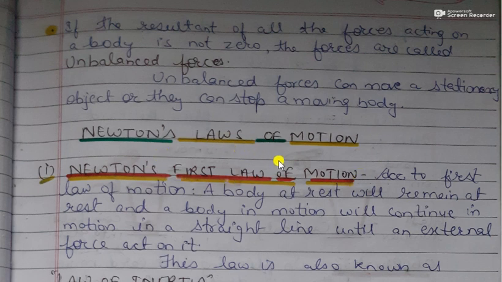Now we will study Newton's first law of motion. Newton gave three laws of motion. The first law of motion is also known as the law of inertia.